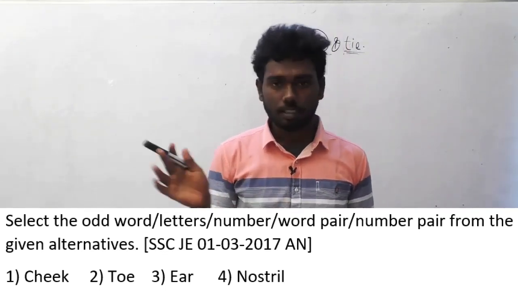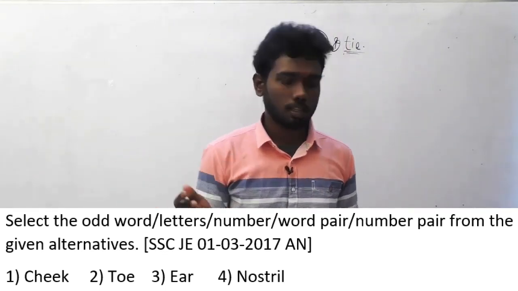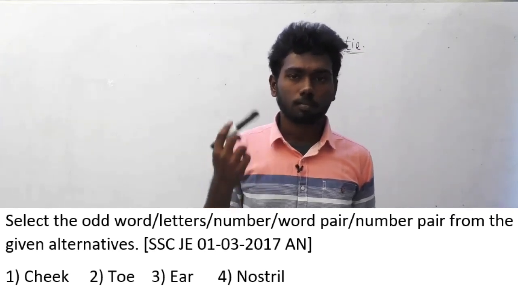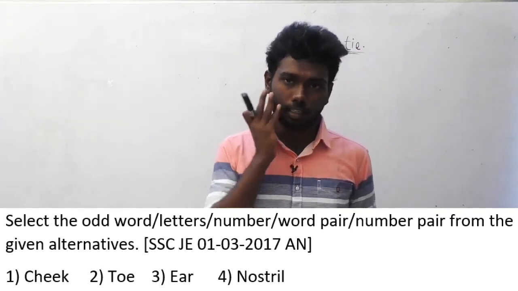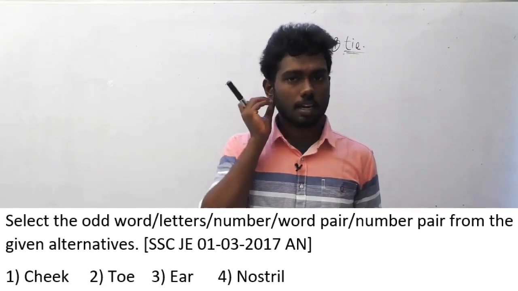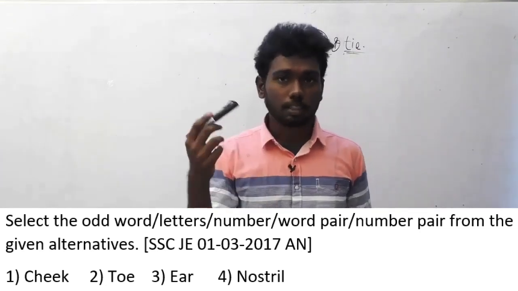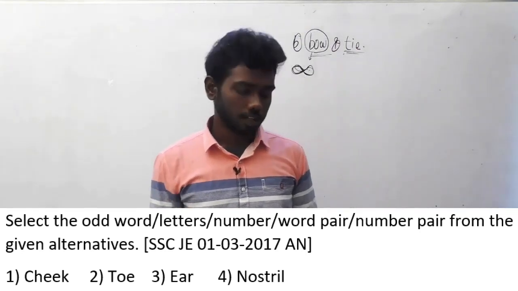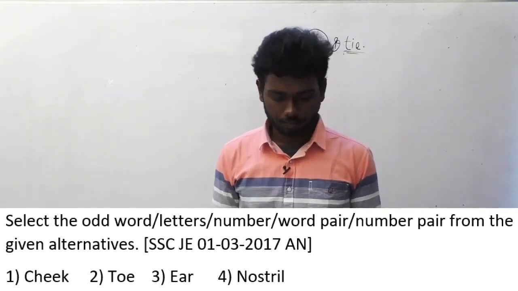These are the options, and I think all of you might have guessed the answer already. It is a very simple thing. If you look at the options, except option 2, all the body parts are in the face. Cheek, ear and nostrils are present in the face except toe. Toe is in the lower part of the body. So toe is the odd word here. Option B, toe is the answer.